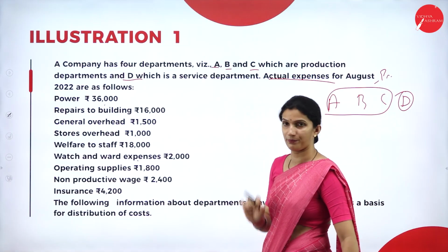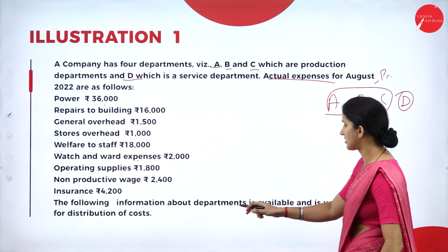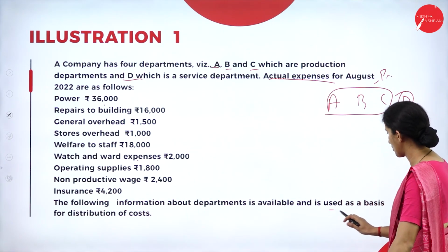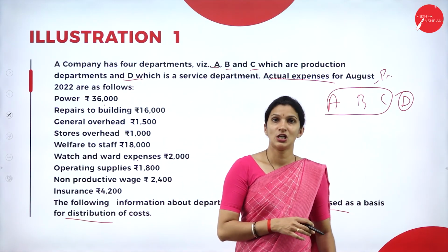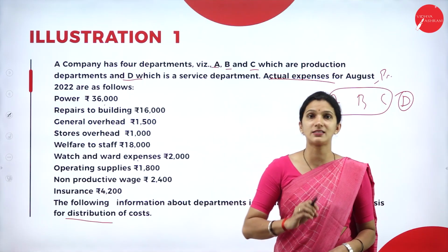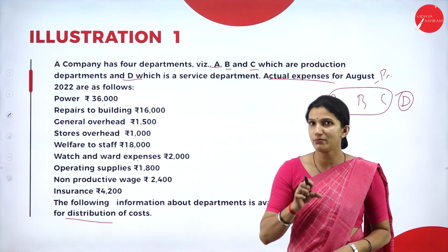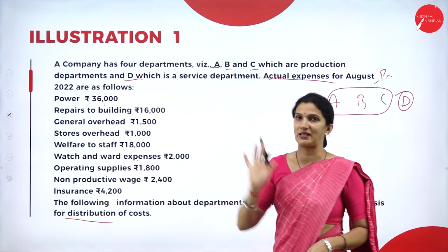Next para: the following information about departments is available and used as a basis for distribution of cost. In the next para, they have given the individual department-wise information. That department-wise information we will use to allocate these expenses.